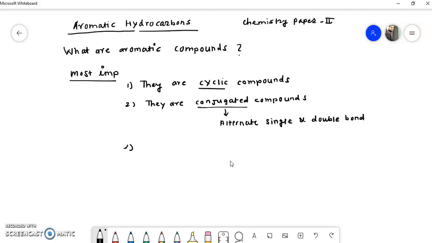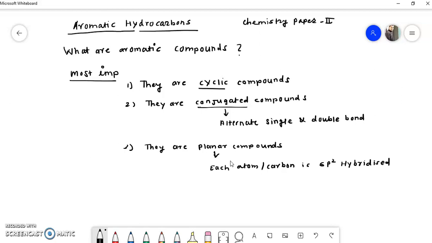Then the third important thing is that they are planar compounds. What is meant by planar? That I will explain. Planar means that each atom, or we can say carbon, is sp2 hybridized, then it is called planar.